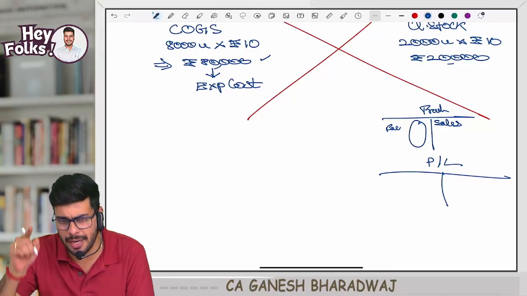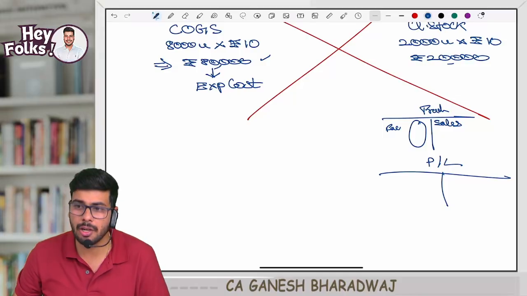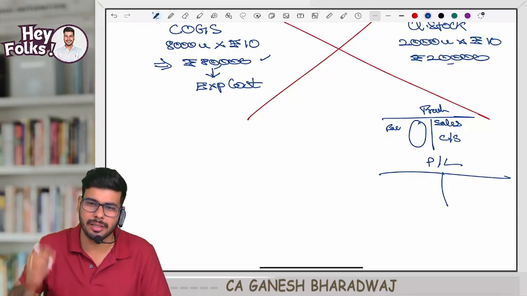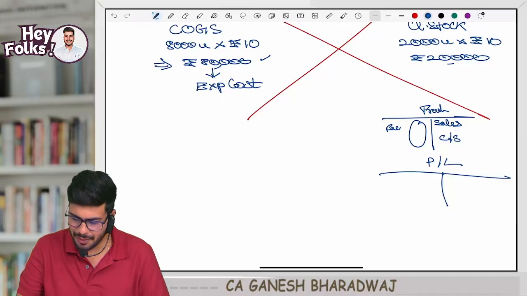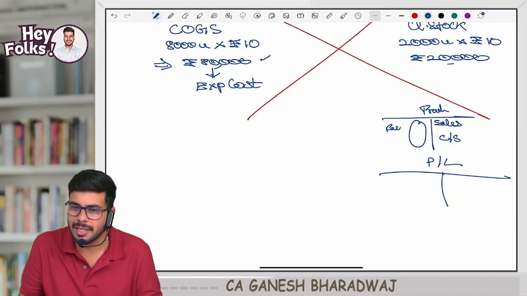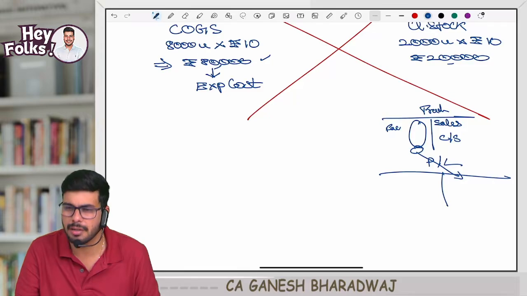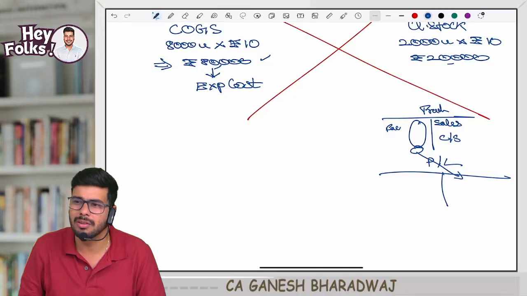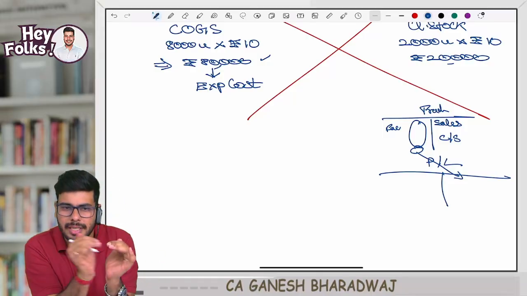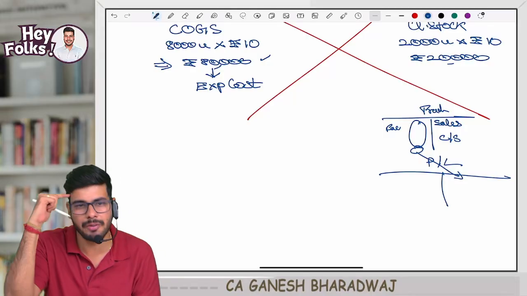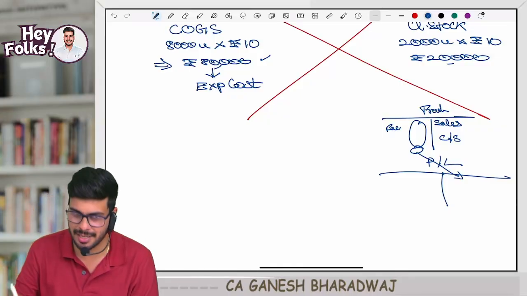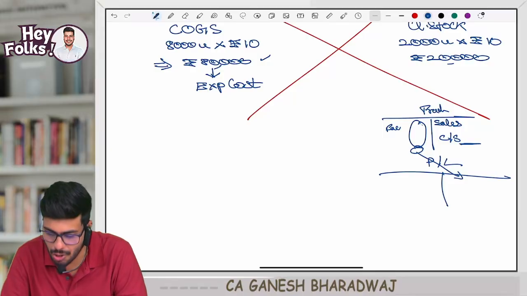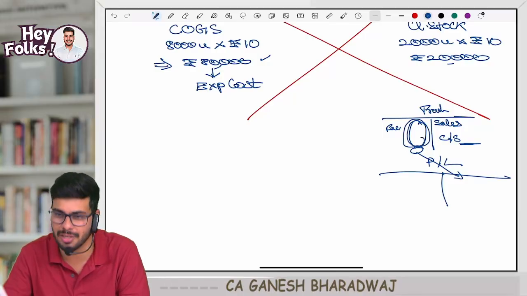And closing stock, can you find it in the trading account or the P&L account? It is always done in the trading account. Have you ever thought why it comes in the trading account? If it came in the P&L account also, the effect would be the same, no? You arrive at the gross profit and transfer it there. Why not maintain a single statement called trading and P&L and put everything together? Why have one ledger, close it, and transfer to the next ledger? The reason is that, always remember, stock is always valued at factory cost, manufacturing cost.